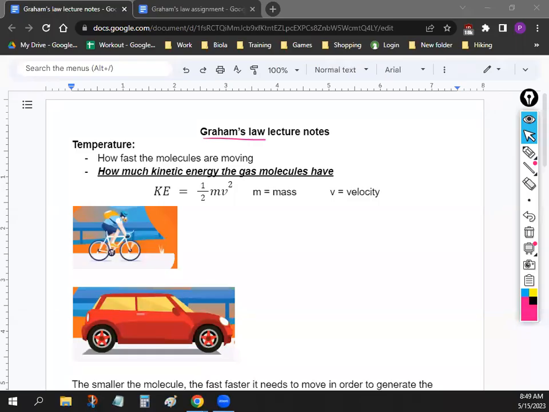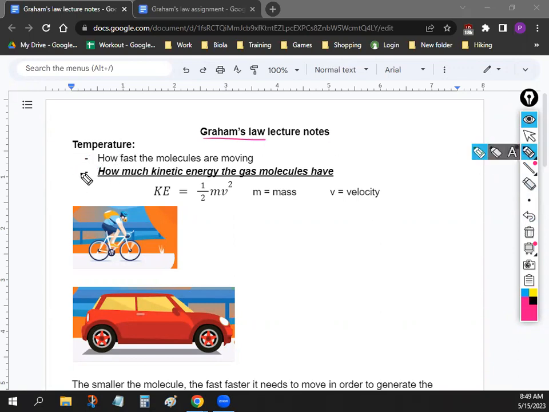All right, so today we're going to be talking about Graham's law. And in order to talk about Graham's law, we have to talk first about temperature. Before, we talked about how temperature tells us how fast the molecules are moving, but this is kind of an inaccurate definition.